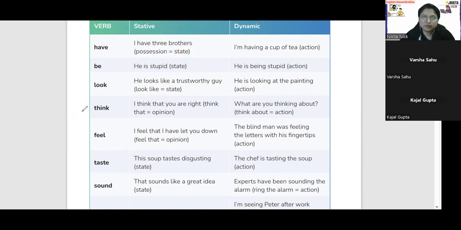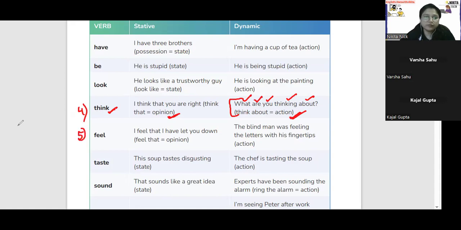Alright. Now think. I think that you are right. Think that means what? Opinion. आपकी opinion है. You are giving your opinion to somebody that I think that you are right. Okay, but when you are talking about action, so what are you thinking about? What are you thinking about? This is an action happening. So what are you thinking about? पहले what आया, then auxiliary verb आया, and then you subject, and then ing form जो main verb है, and then like you use this preposition here. What are you thinking about?